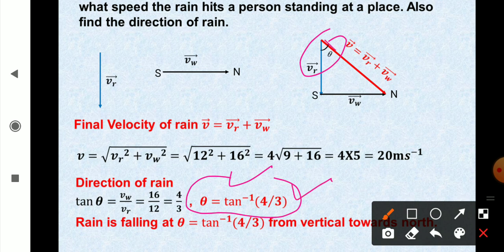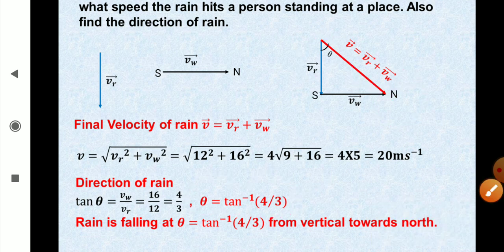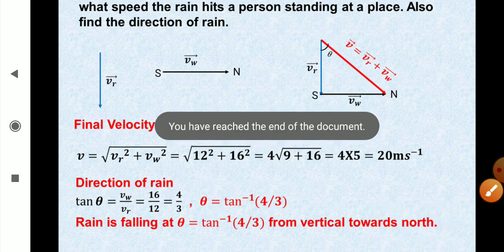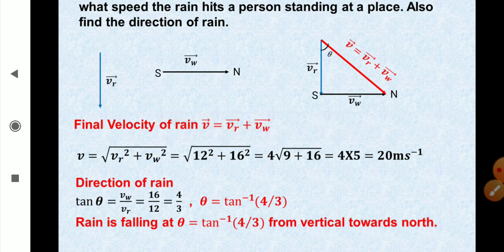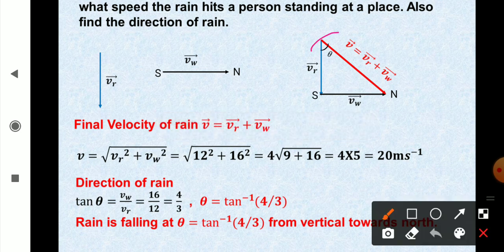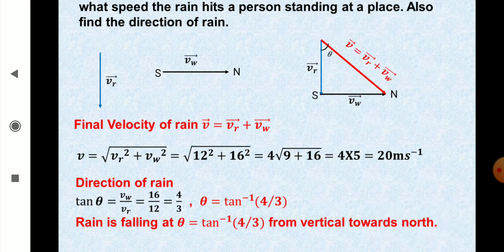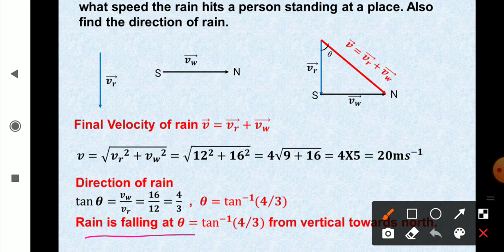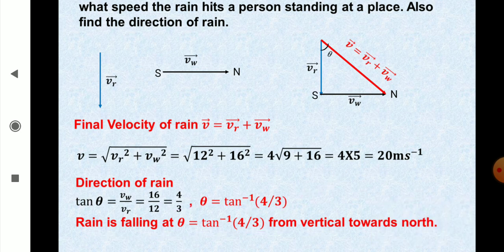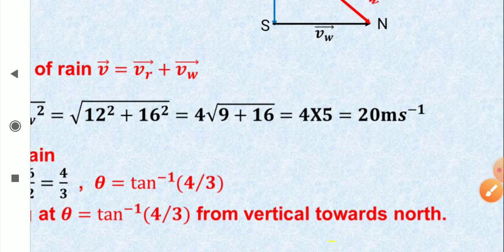And where is the direction of this rain? From the vertical towards north. This angle theta is from the vertical towards north. So rain is falling at angle theta equal to tan inverse 4 by 3 from the vertical towards north, as you can see.